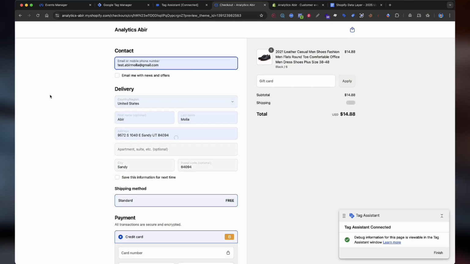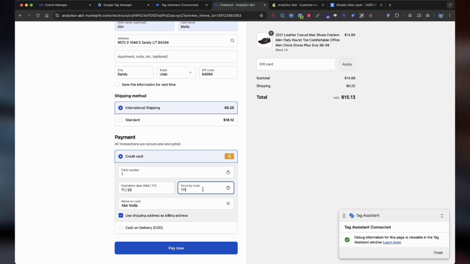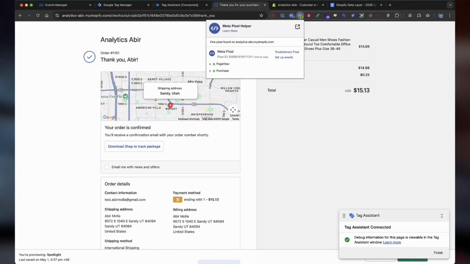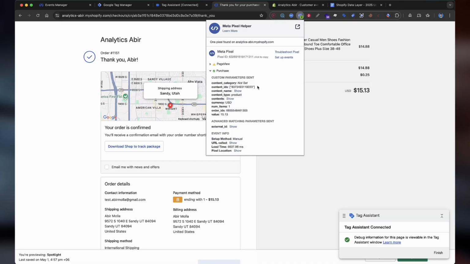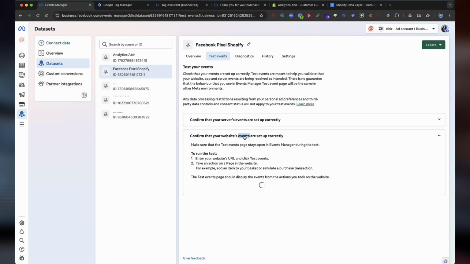I'm entering some demo information here. And the purchase is successful. If I select the pixel ID, the tag assistant helper, and select the purchase, you can see it is showing the information, the contents, the content name, everything. And if I go to the events manager, it will take time to receive data.